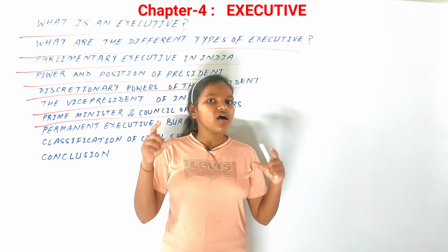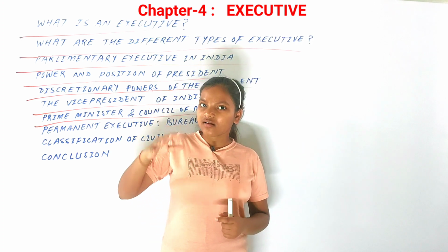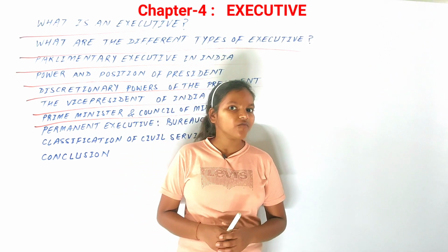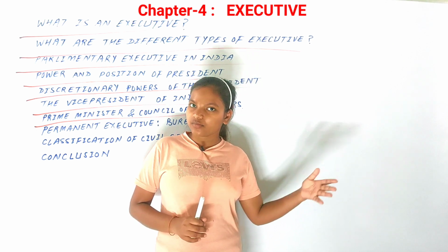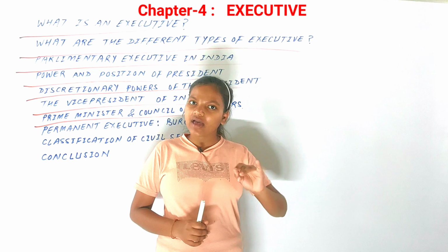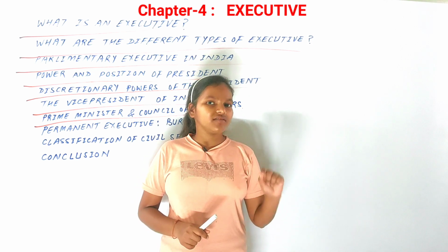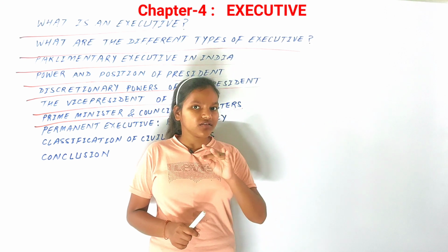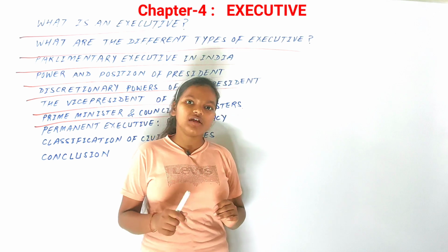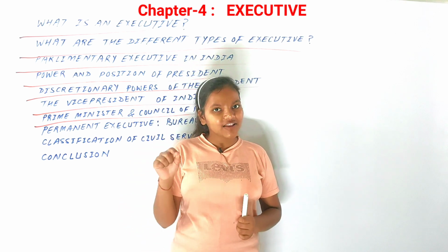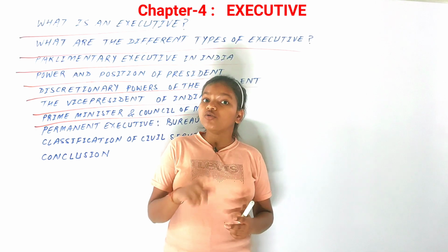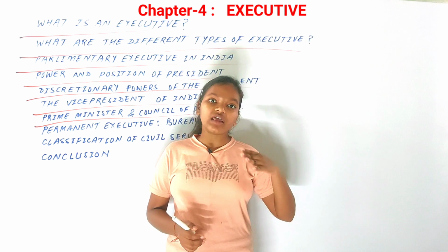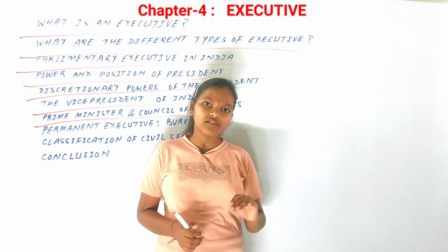Then this Council of Ministers does all the ministry work in our country, in the different ministries, in the states as well as in the central government. In the states too, we have the same type of executive. The same happens in the state governments as well. The only difference is that we don't have presidents in the state governments. Instead, we have the governor of the state, who is chosen by the president on the advice of the Council of Ministers. So in the state too, we have the governor and the chief minister, who chooses all the ministers in our state. So the same thing is happening at both the state level and the union level.